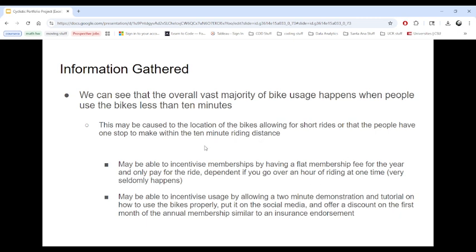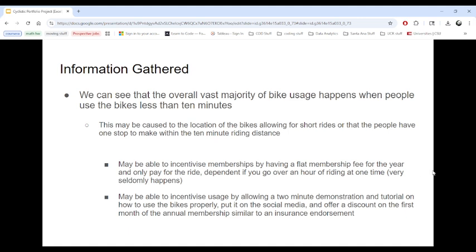We can see that the overall vast majority of bike usage happens when people use the bikes less than 10 minutes. This may be caused by the location of the bikes allowing for short rides or that people have one stop to make within a 10-minute riding distance. So, to go to a store and pick up one thing and they may walk back or something. We may be able to incentivize memberships by having a flat membership fee for the year and only pay for the ride, depending if you go over an hour of riding at one time, which very seldom happens.